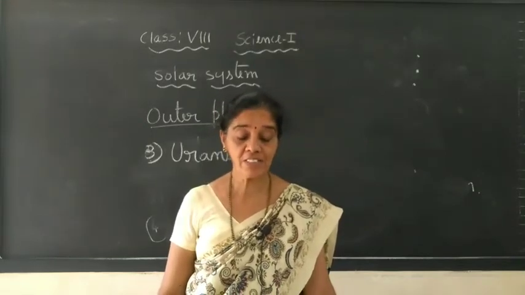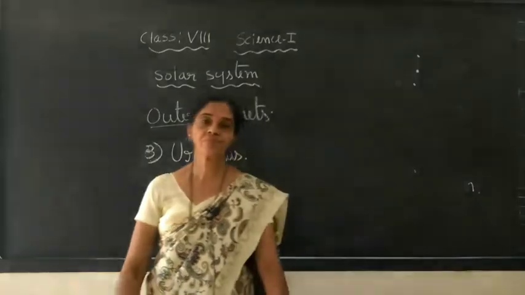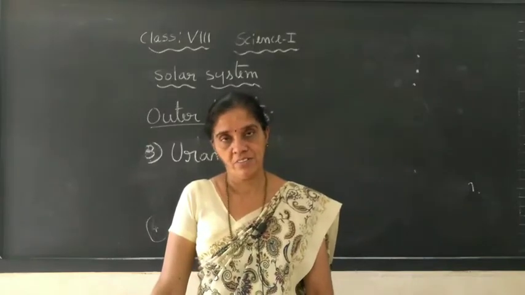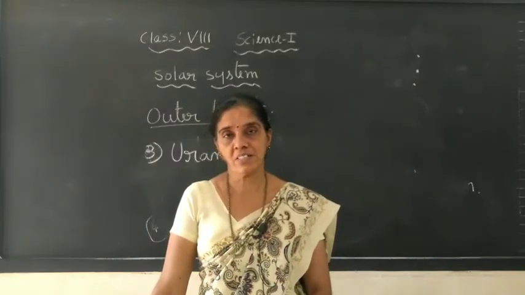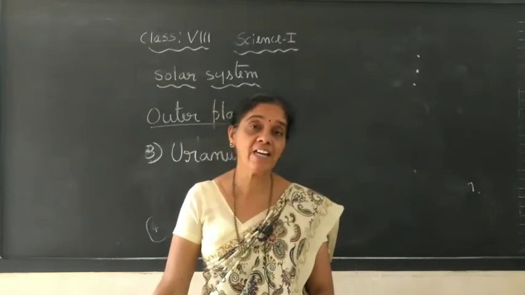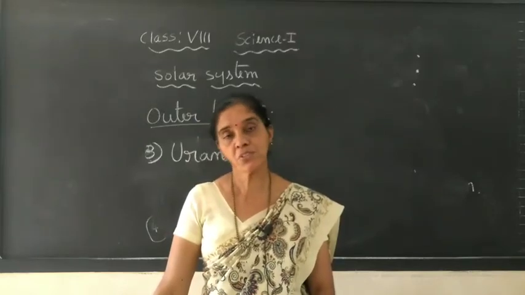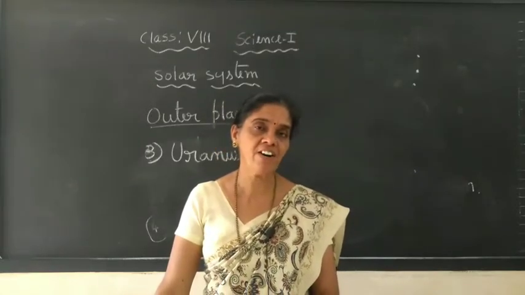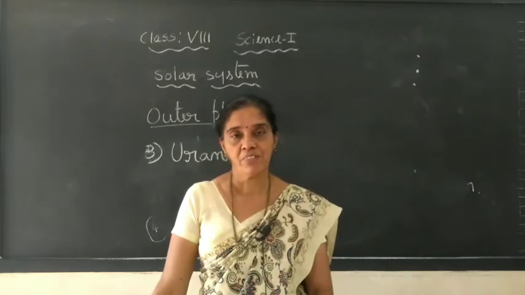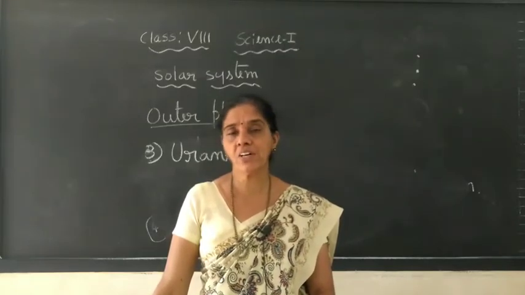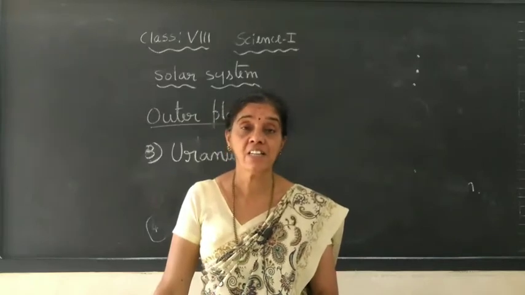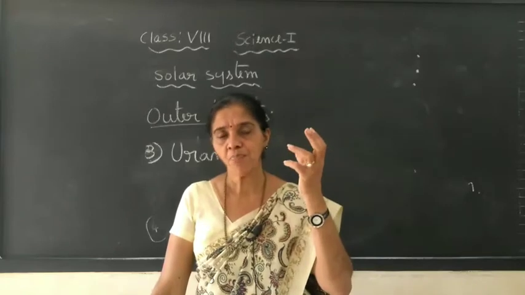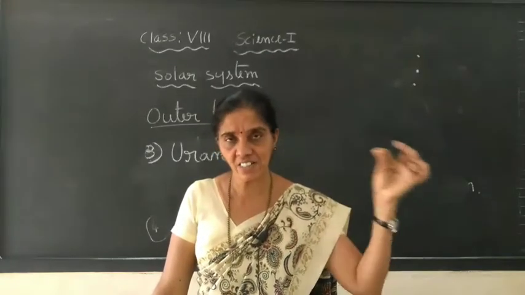Then after these 8 planets, we have the comets. It is also a member of the solar system. Comets are very rarely seen; it is not possible to see one throughout our life. It is very difficult, because once in a while it will appear in the sky. It is not very common or often seen. But how does it appear? Like a bright ball-like structure and a faint tail-like structure.